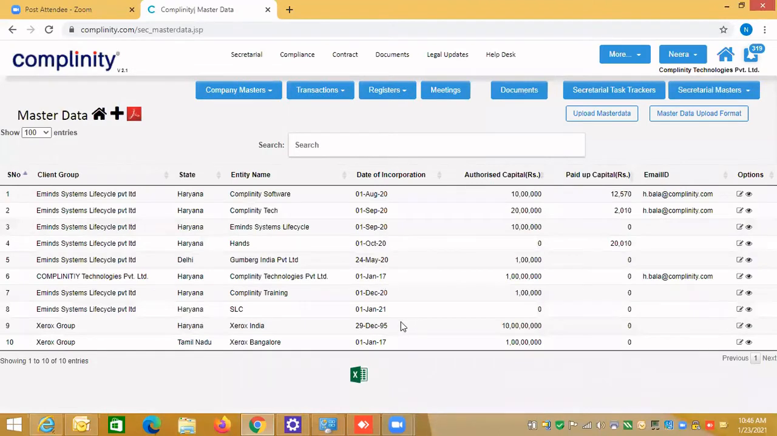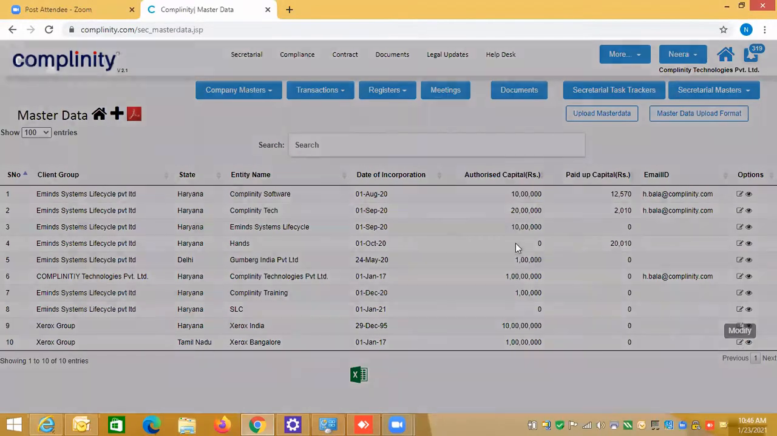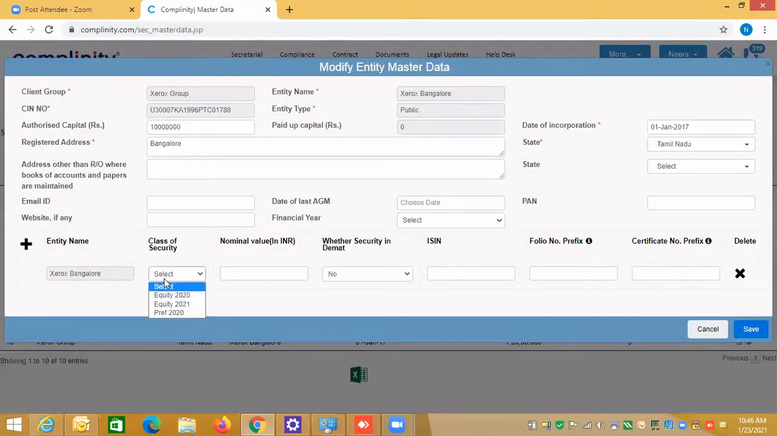But I would like to show you how we do the share accounting also. So let me use the security class. For class of security, we have just created equity and nominal value. The nominal value is 100, and whether the security is in demat. If I say yes, then I have to enter the ISIN number. If I say no, then the ISIN number is not mandatory. If I say yes, then I can create the demat and the ISIN number is mandatory.